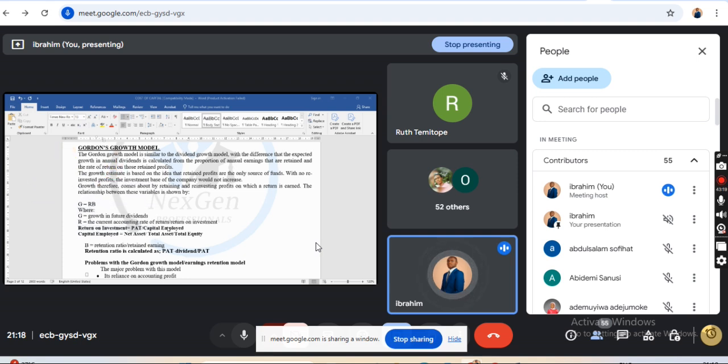The G is the growth in future dividends, while the R is the accounting rate of return, or the return on investment. G is the growth in the future, which you are calculating for. Let's say R is the return on investment, while your B is the retention ratio.